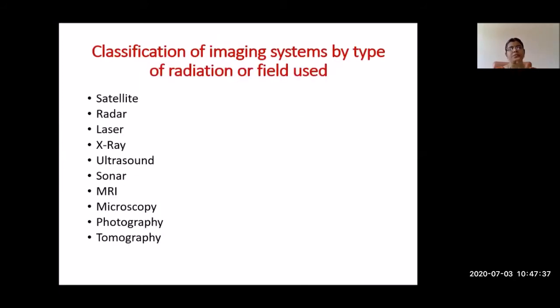Then the classification of images. Usually we have an image, we do the process, and we interpret that image. So the first basic thing we need is an image.